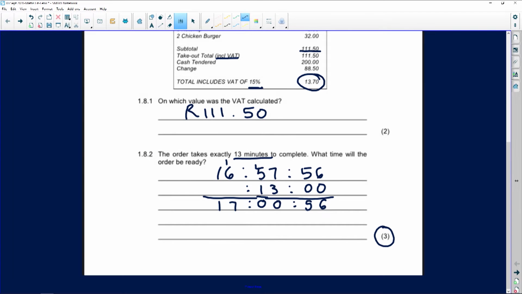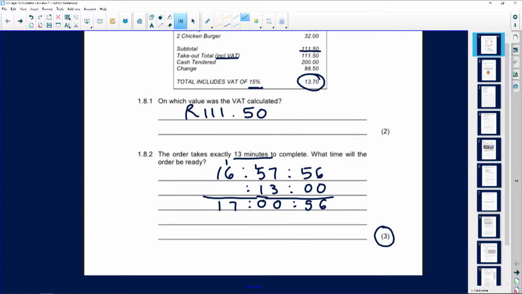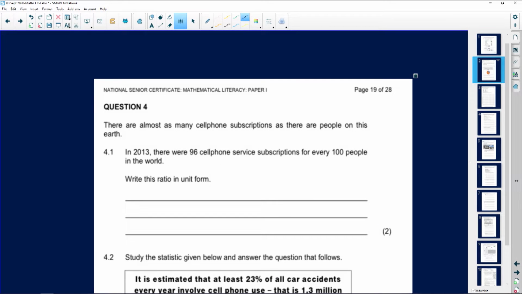In terms of that, let's look at the next question. The next question that we are given is a question on population. Let's read the question. It says to us, there are almost as many cell phone subscriptions as there are people on this earth. That particular part is just the context, it's nothing to worry about.